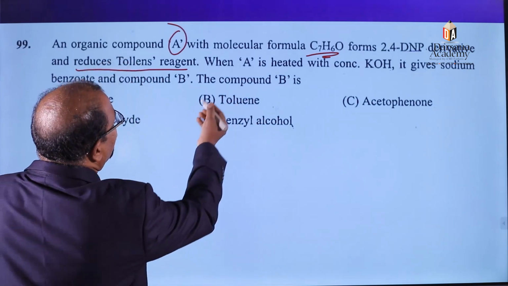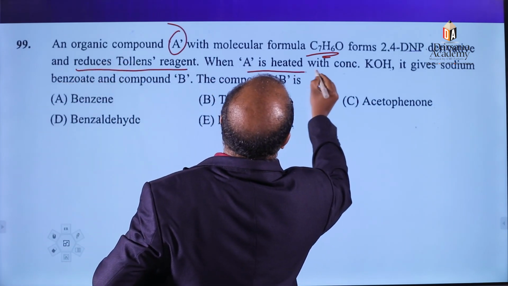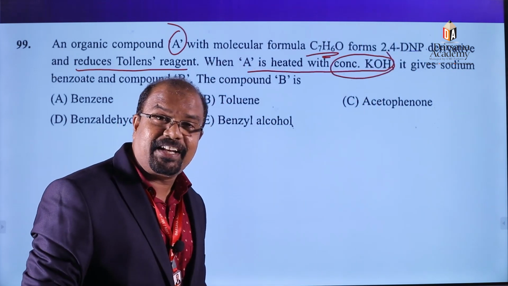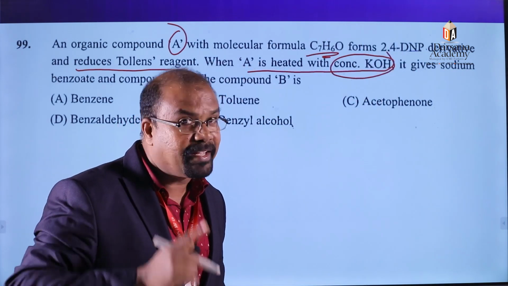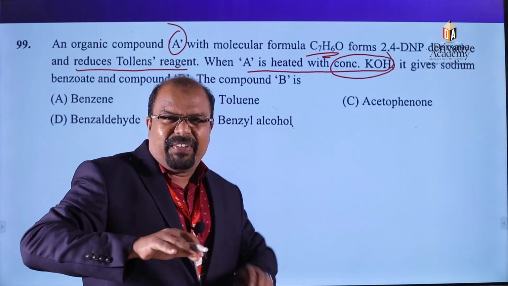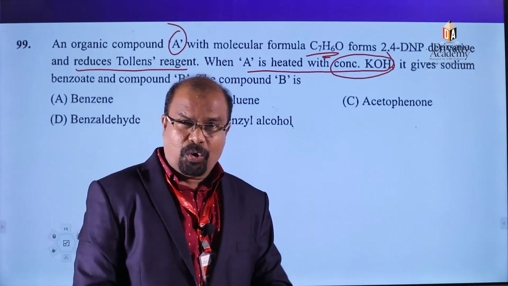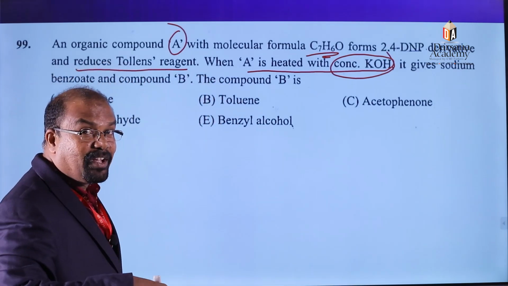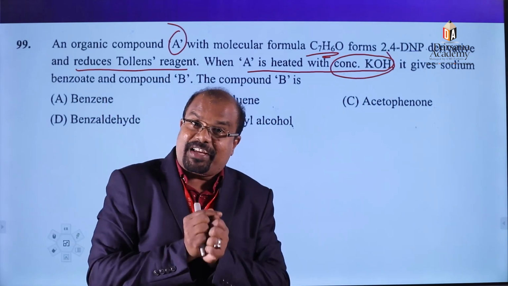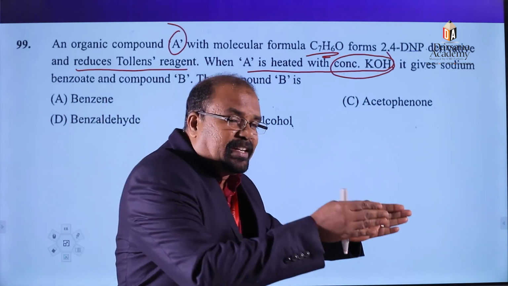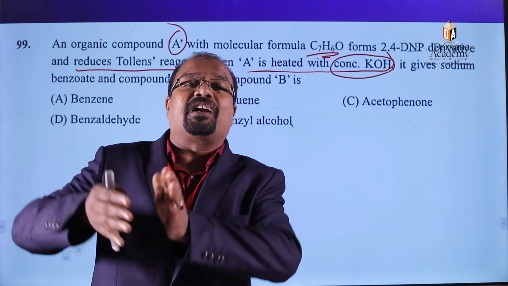The other part says that when A is heated with concentrated KOH, what would the concentrated KOH and aldehyde reaction be? Cannizzaro's reaction. Cannizzaro's reaction means aldehydes without alpha hydrogen atoms undergo it. During Cannizzaro's reaction, self oxidation-reduction takes place. One product is an acid salt, and at the same time we get alcohol.